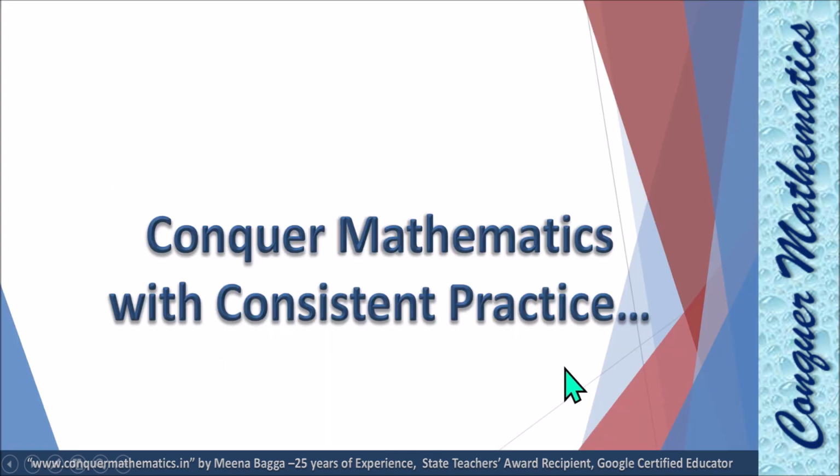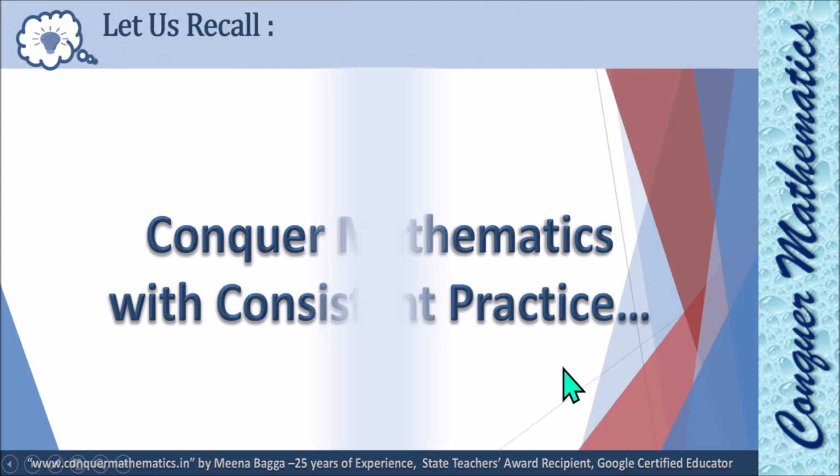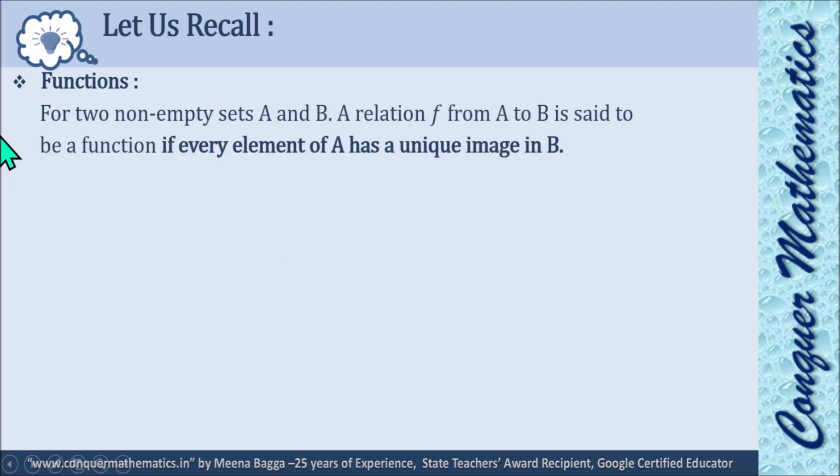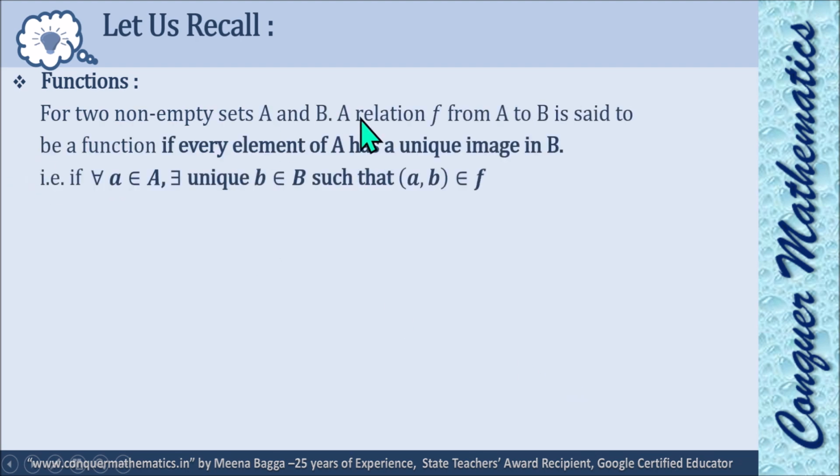Okay, let us just see once the formal definition of function also. What we say, for two non-empty sets A and B, a relation f from A to B is said to be a function if every element of A has a unique image in B.